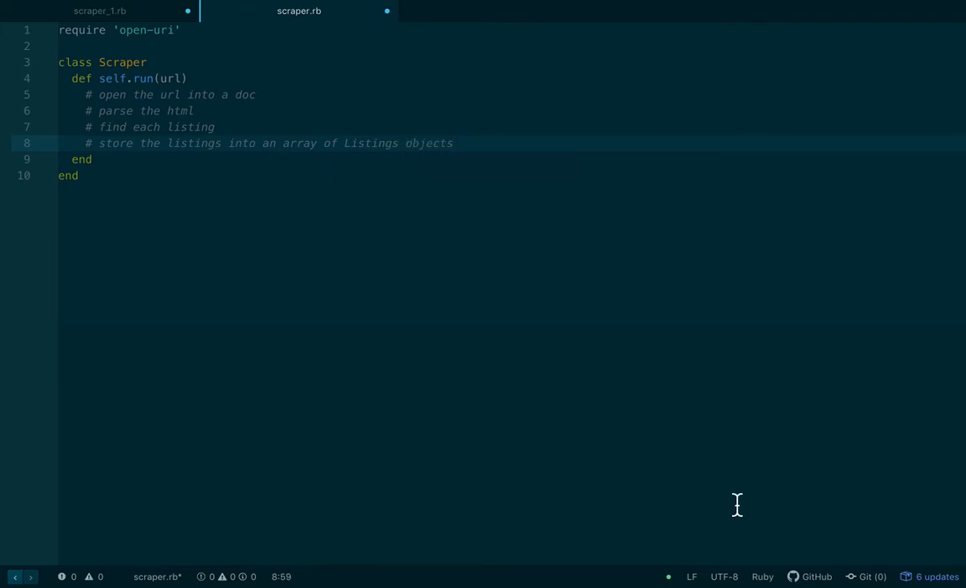Okay, so let's just start working this out. We'll do the same thing that we do in the terminal all the time. We'll say doc equals open URL, and then we'll say HTML equals doc.read. Then we can do our,